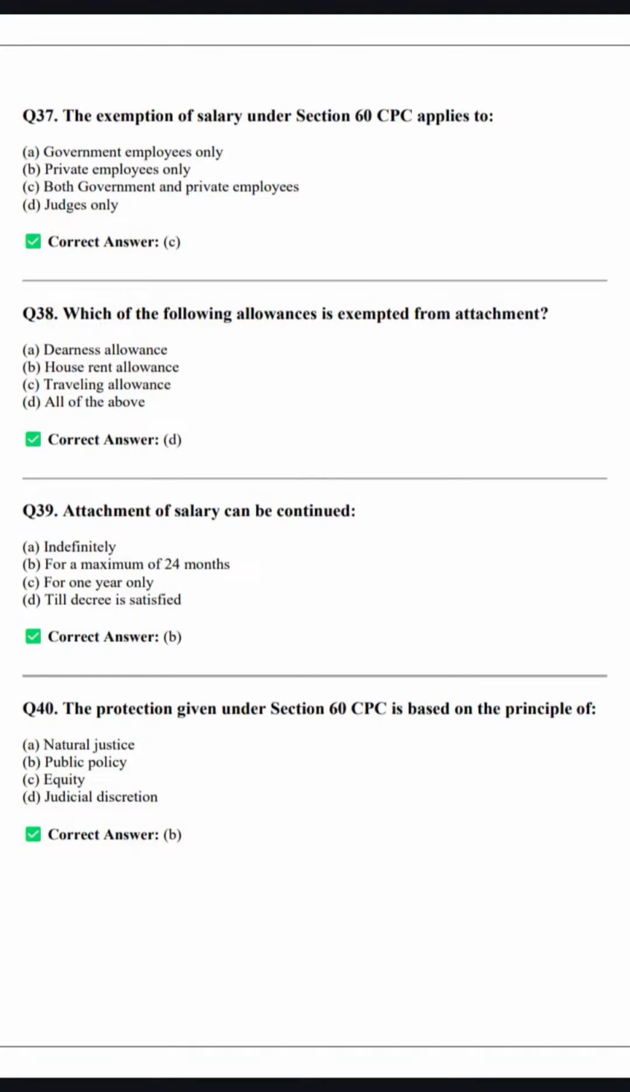Question number 40. The protection given under Section 60 CPC is based on the principle of public policy. Okay, the protection is based on the principle of public policy.